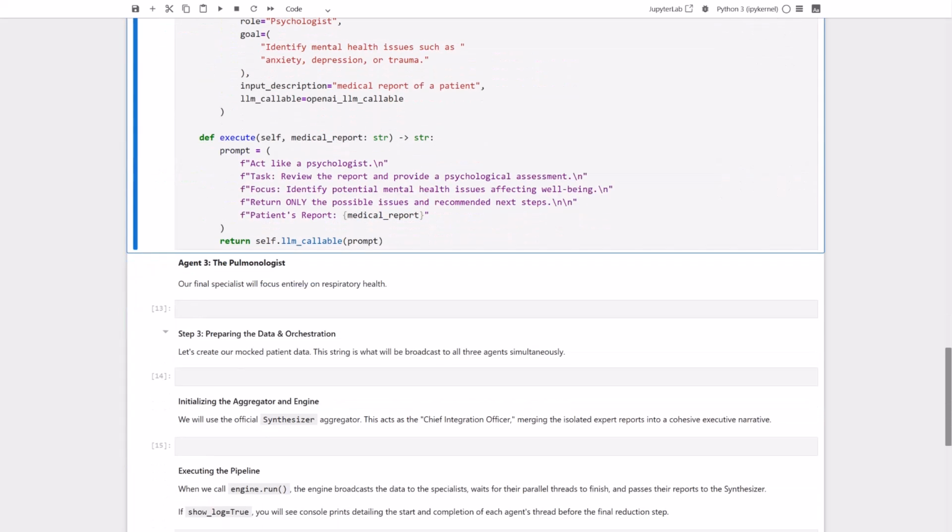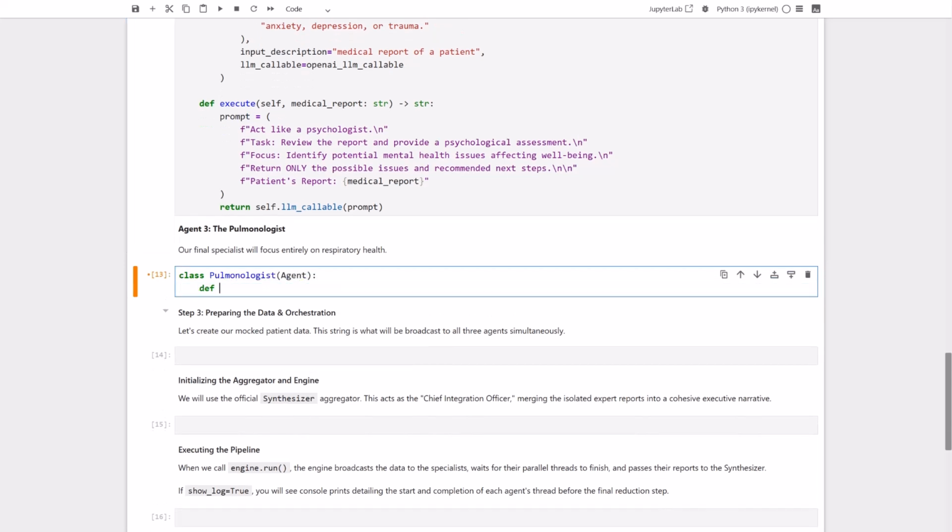Here's where things get interesting. We have our heart and mind experts ready, but we need one more specialist to look at the respiratory side of things. Let's define our third agent, the pulmonologist. This agent is going to focus entirely on respiratory health, looking for signs of asthma, COPD, or infections. By keeping this pulmonology analysis in its own isolated thread, we ensure it won't be biased by what the cardiologist or psychologist might find. Let's write the code for it.